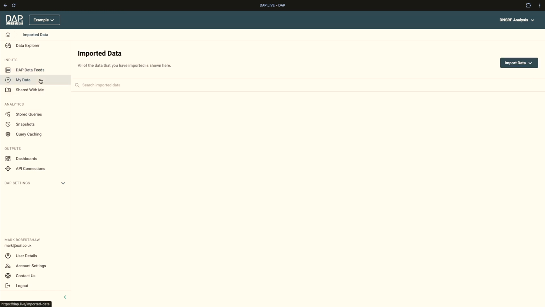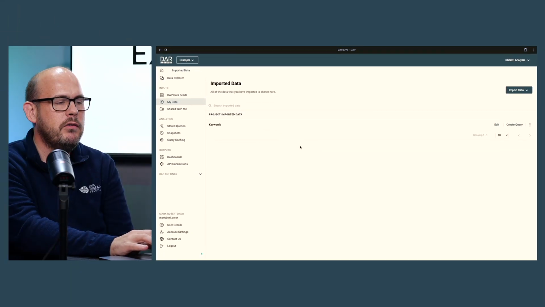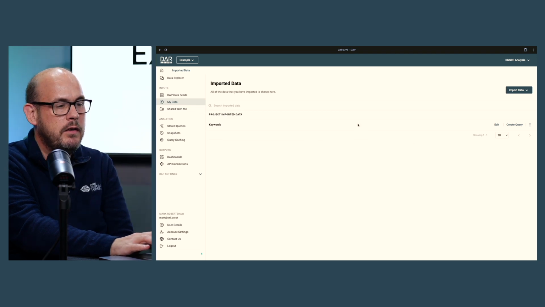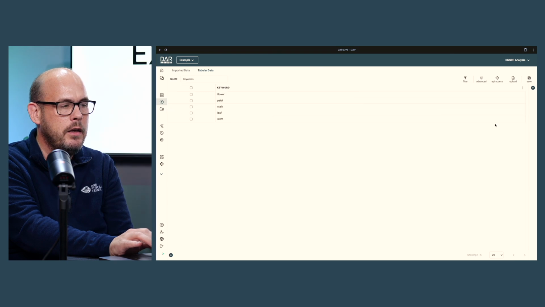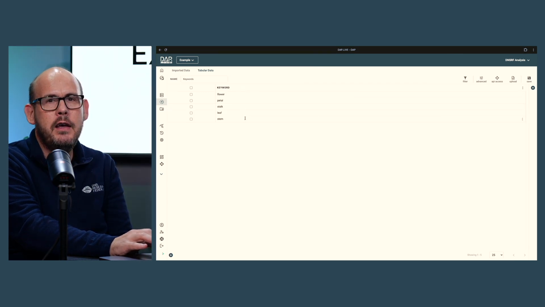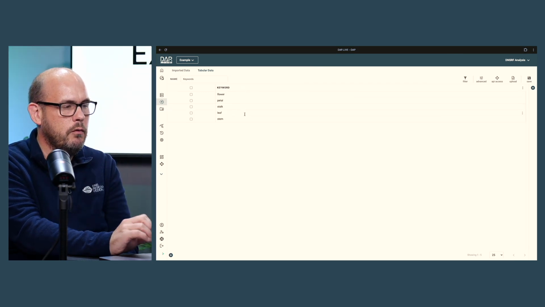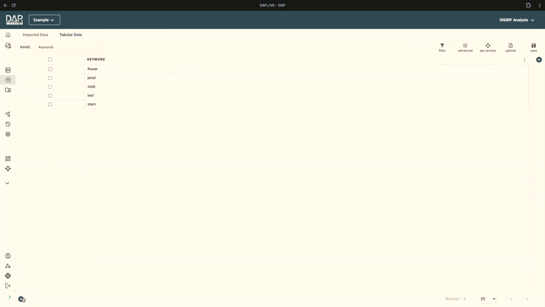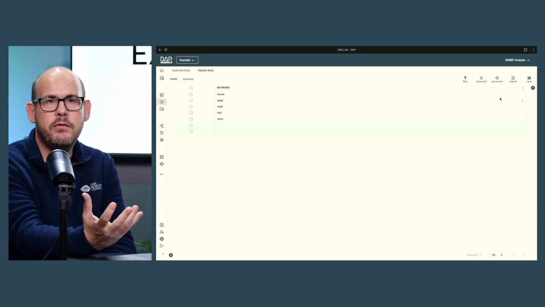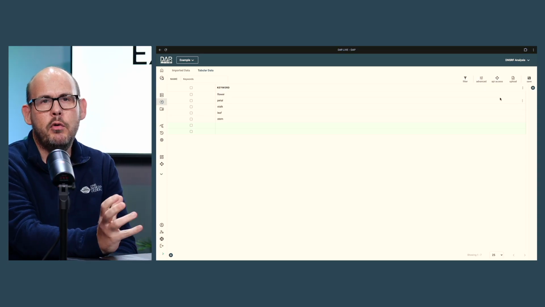And we're going to look at that in the context of some keywords that we're interested in as a user. To do that, we've used the bring your own data function of DAP.LIVE to bring some keywords to the platform. If I look at this simple keywords dataset I've created myself on the platform, I can see that I've set up 5 keywords here of interest for searching against the abuse data, but actually it's very easy to add more data to this. You can simply add new rows to this set if you like. You can upload via CSV. You can even use our advanced APIs to manage lists of data, and it supports millions of data items if you wish of your own data alongside our data.